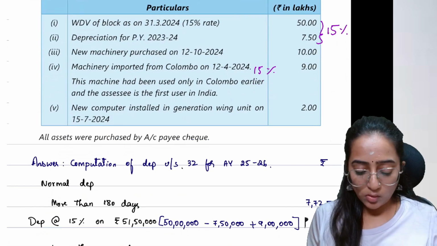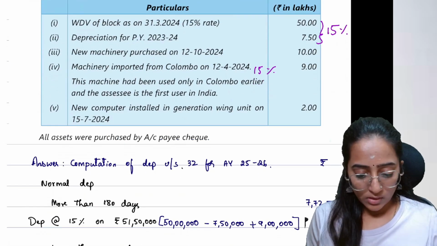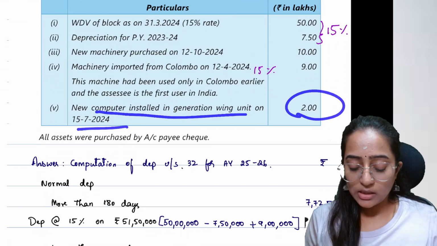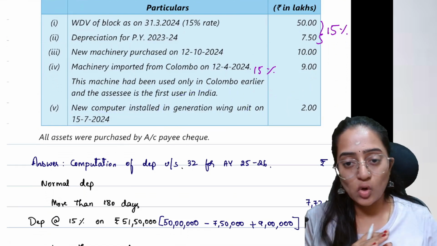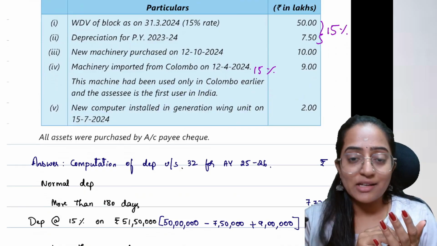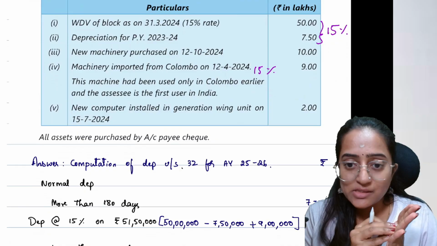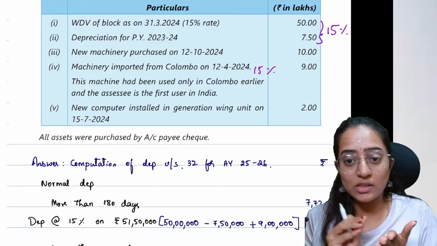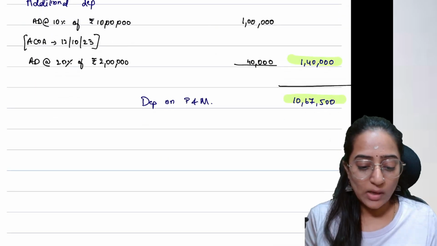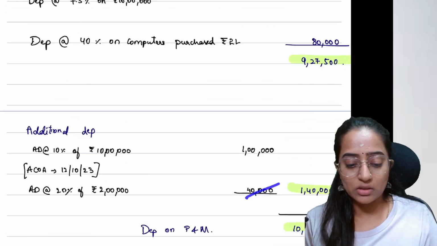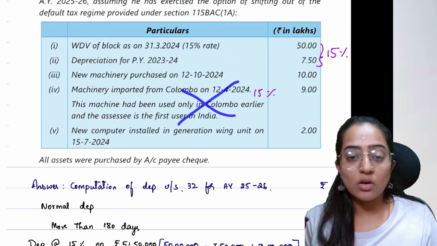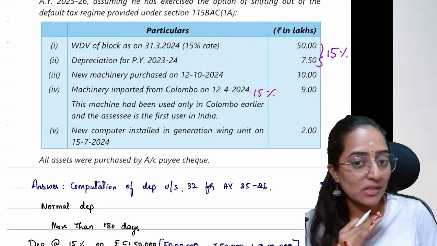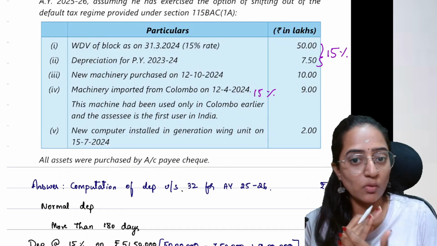And also, the new computer installed in the generation wing. People, this is installed in the factory, not in the office. A computer installed in the office, you can't get additional depreciation. However, a computer installed in the factory, can you get additional depreciation? Yes, you can. So this 2 lakh at 20% would be 40,000. Why are you not getting it here? Because it is second-hand goods. Second-hand machinery, you can't claim additional depreciation as per the Income Tax Act 1961.